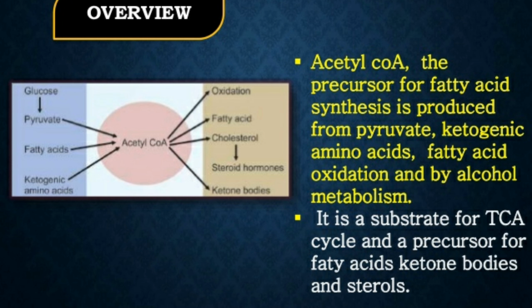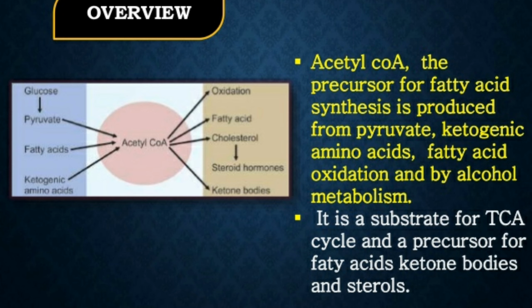Now before understanding the steps of the citric acid cycle, first let us know what this acetyl coenzyme A is and where it has come from. So we know that pyruvate was the end product of glycolysis in aerobic condition. So this pyruvate is converted to acetyl coenzyme A. It occurs by oxidative decarboxylation, which is catalyzed by the enzyme pyruvate dehydrogenase.